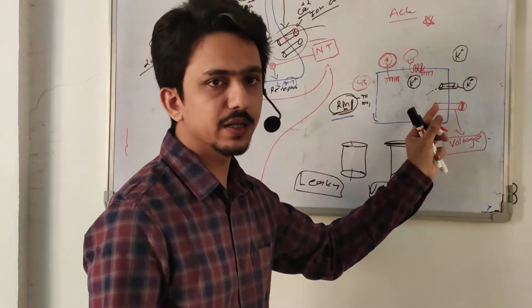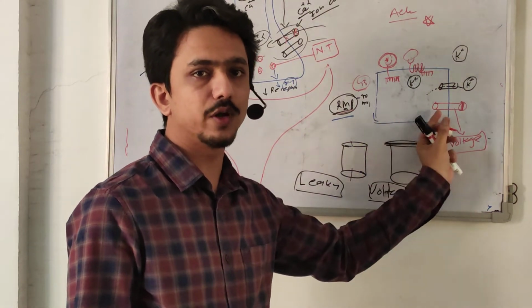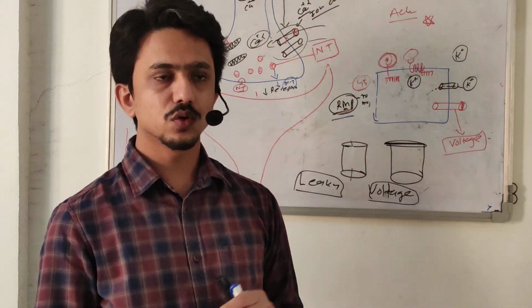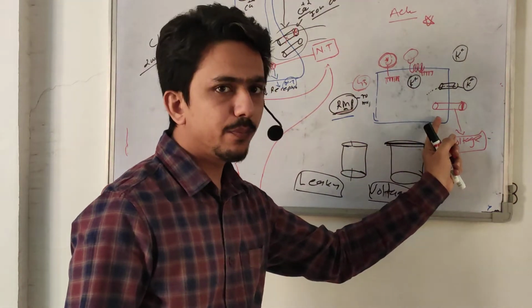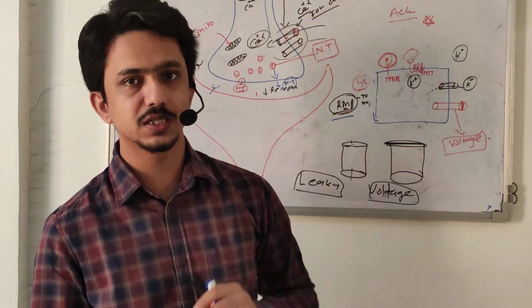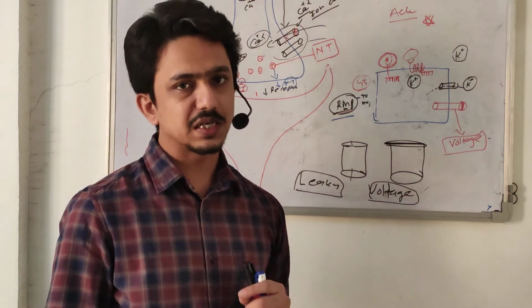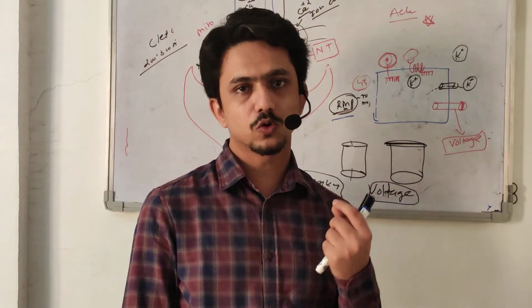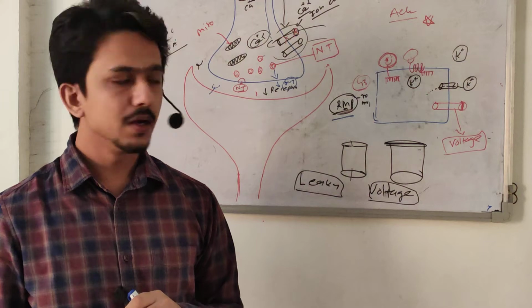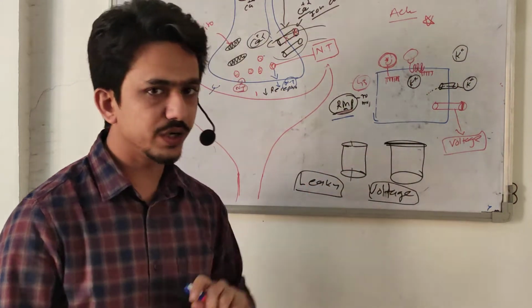Some voltage gated channels are specific to the threshold value. Some are sensitive to a very slight change in the voltage, while some require a larger difference to operate. So the sensitivity is fixed.